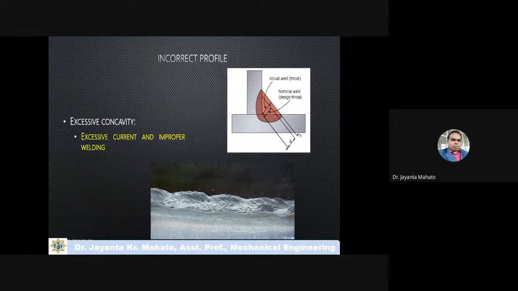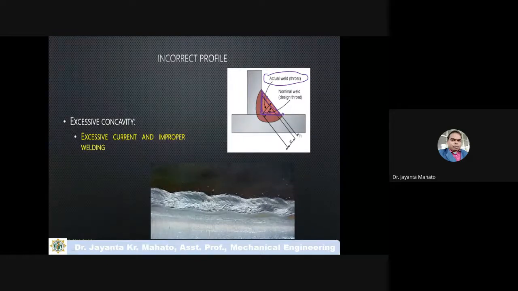Now, excessive concavity is just the opposite. So this one, the actual weld zone means if the material is welded like that, only this zone is the actual weld zone.